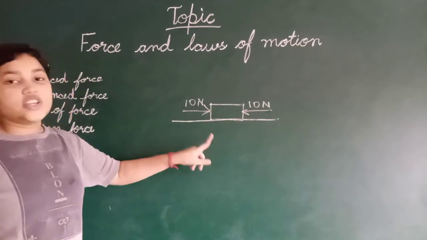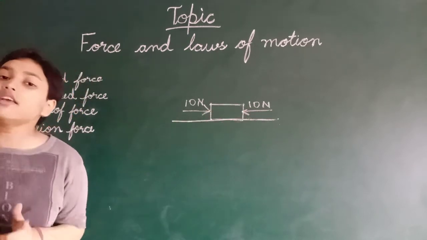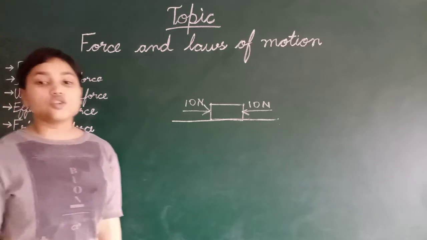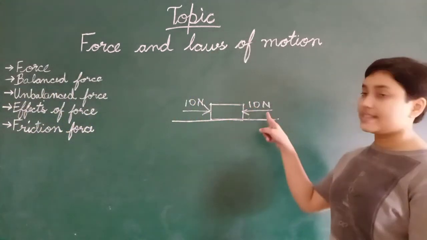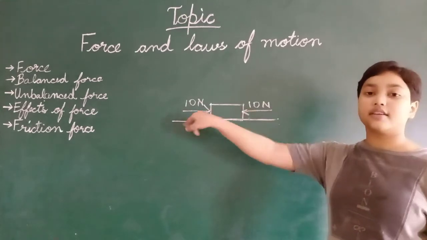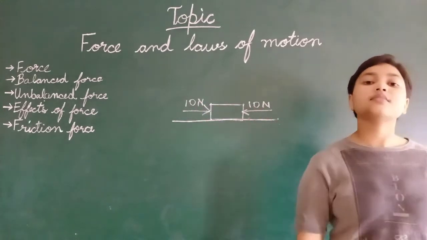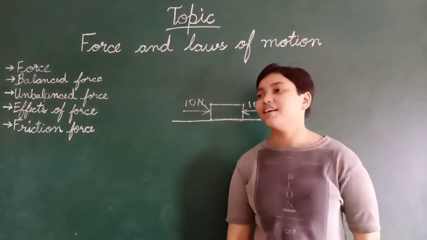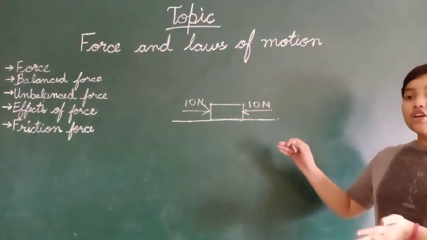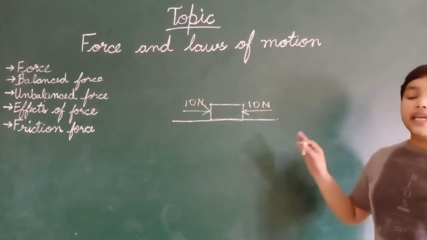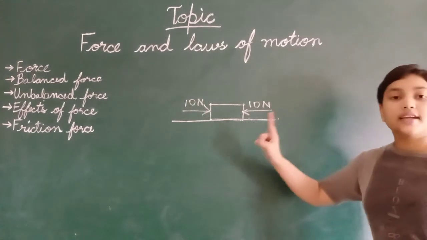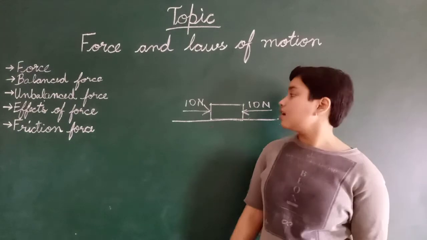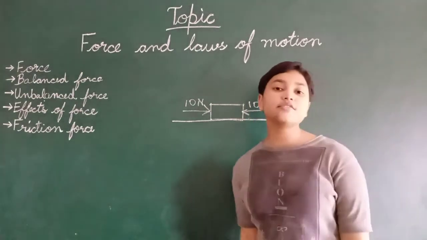That's why the object will not move in any of the directions. So this is called balanced force. Balanced, 10 Newton here, 10 Newton here. The name is also suggesting it. So balanced force cannot move an object. It can only help an object to stay on its own position. This is what is called balanced force.